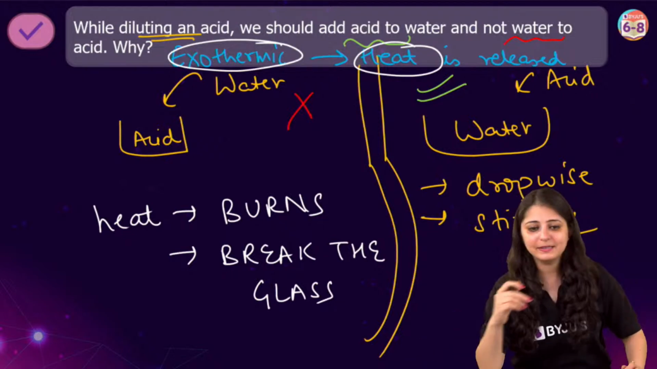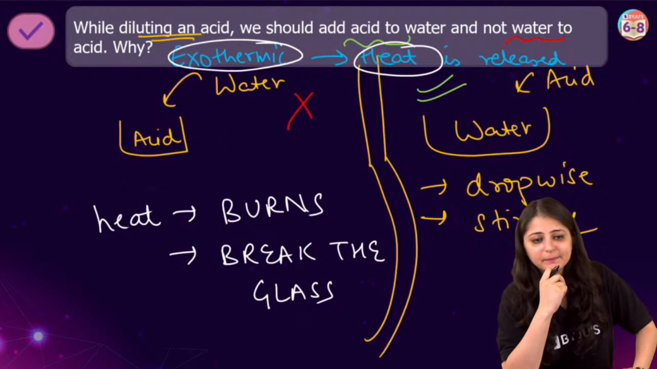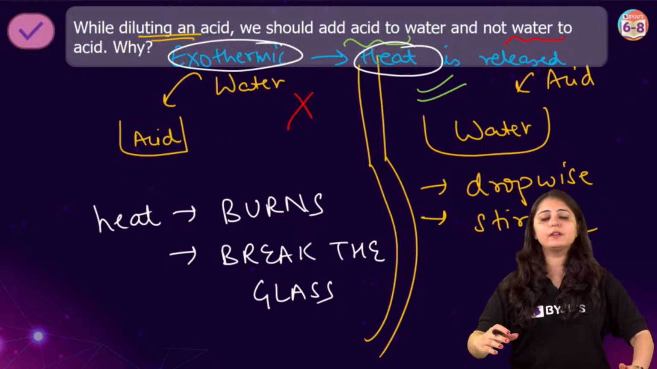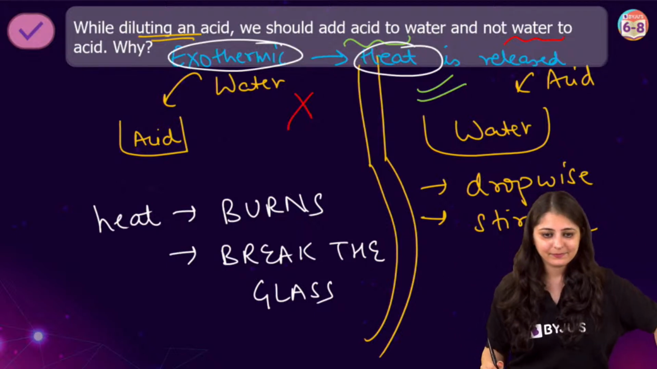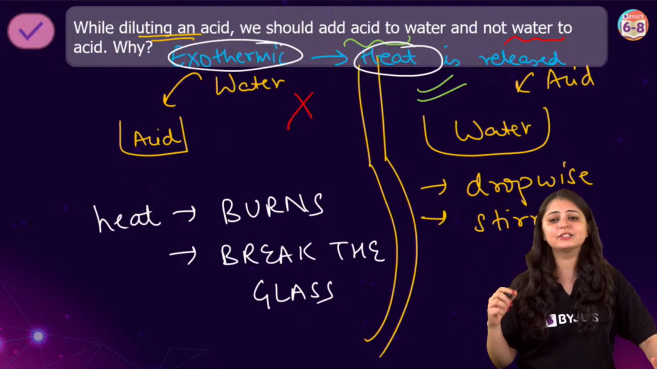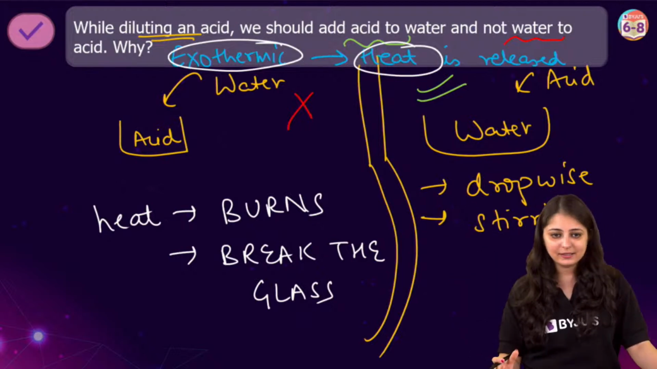Now everyone tell me, ma'am, what is exothermic by the way? Anaya, exothermic means it's basically a reaction in which a lot of heat is released. Very good. Now everybody's understood. So don't get confused by the term exothermic. It just means that heat is released. ठीक है?